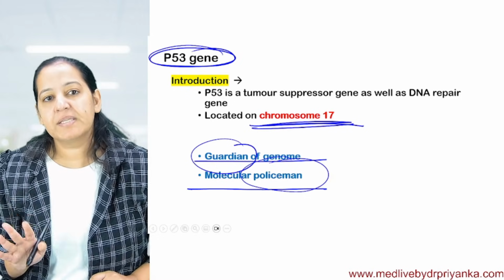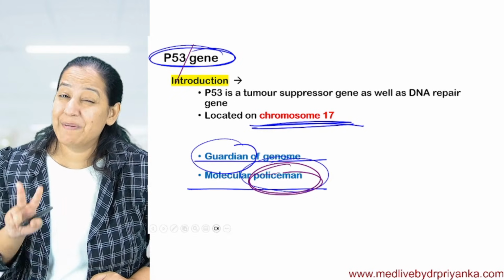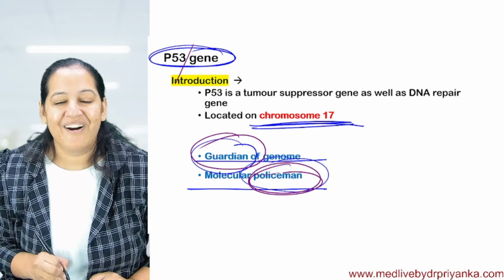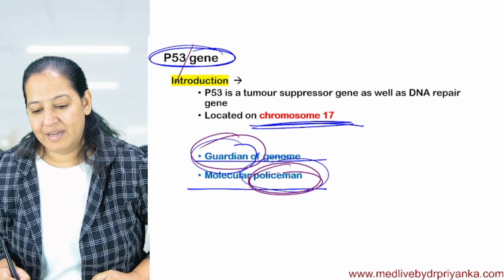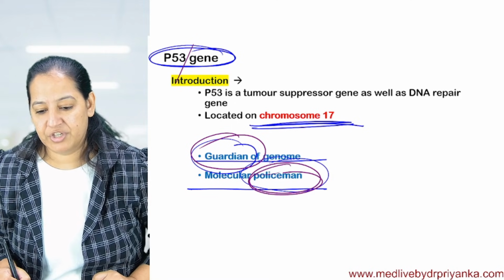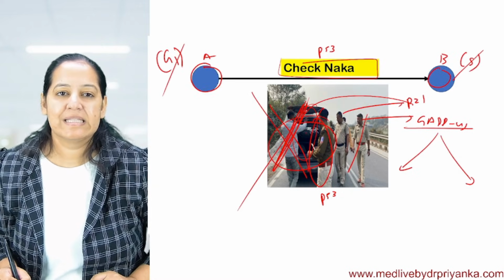Anyways, now you understood why P53 is known as the molecular policeman. Yes, it's a policeman with two sub-inspectors. It is known as the guardian of the genome. So it is our guardian. It is our guardian of the genome. Got it? So this is the normal cell.